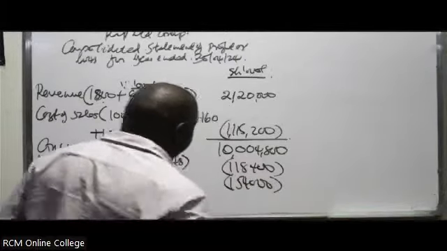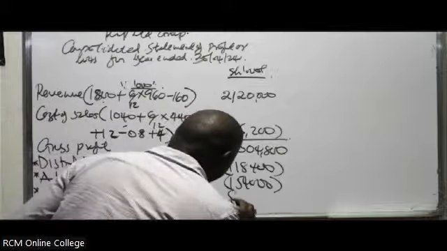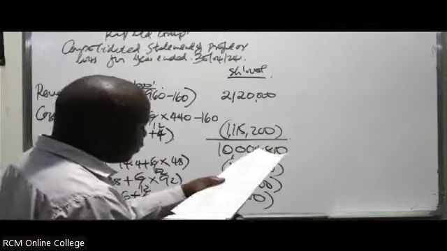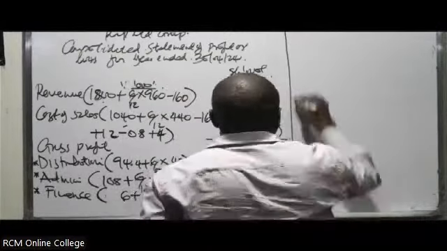Remember, these ones are expenses when deducting. What about for finance cost? For finance cost, you're getting 8,400. You can deduct, so that in this case, you can get what you call profit before tax.